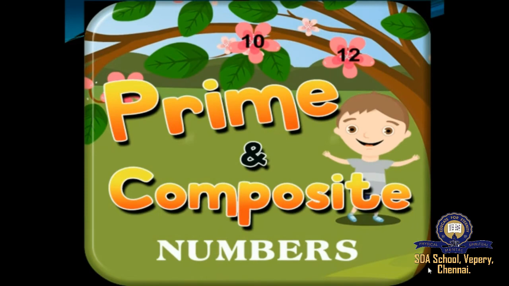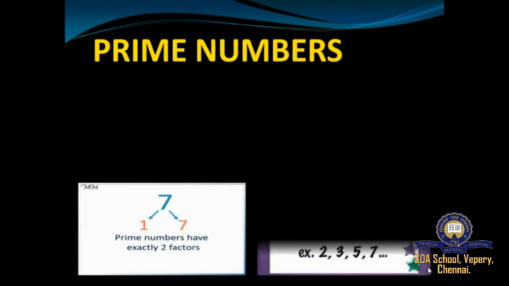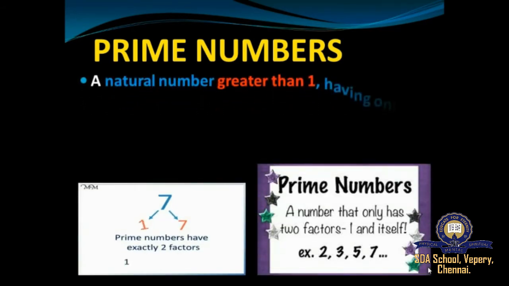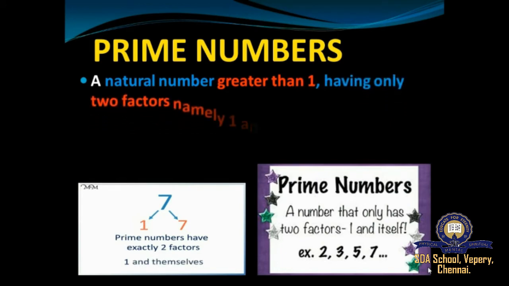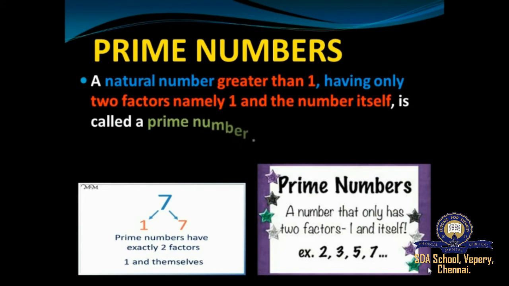Understood, students? Now we'll move on to what are prime and composite numbers. First we'll move on to prime numbers. A natural number greater than 1 having only two factors, namely 1 and the number itself, is called a prime number. Understood, students? So what are prime numbers? A natural number which is greater than 1 having only two factors, namely 1 and the number itself, is called a prime number.